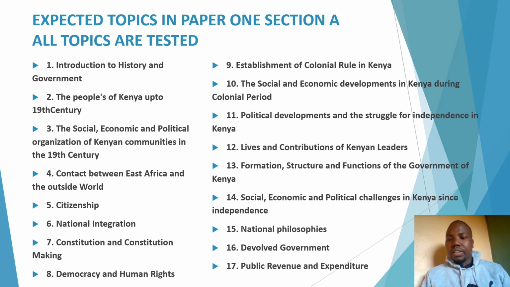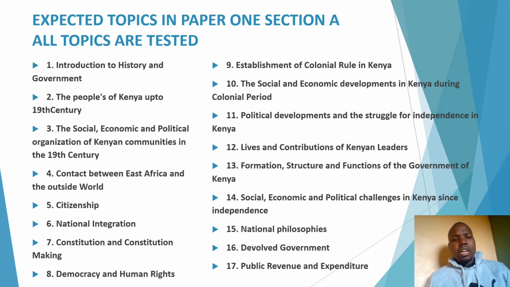So when you are using your book, that is KLB book 1 or Evolving World book 1, the Form 1 book normally carries around 90% of the content of paper 1. So ensure that when you are revising for paper 1, you make use of book 1, Form 1 History and Government.